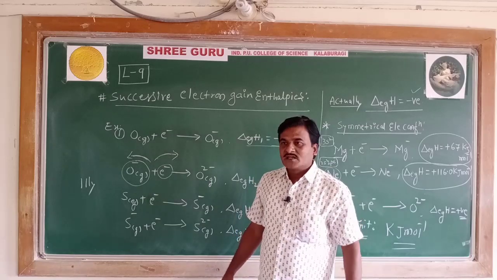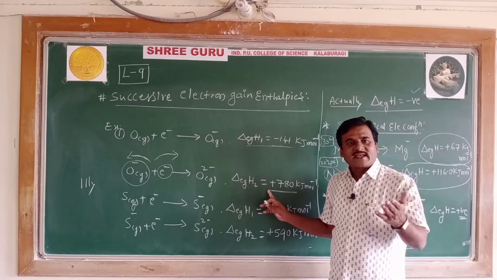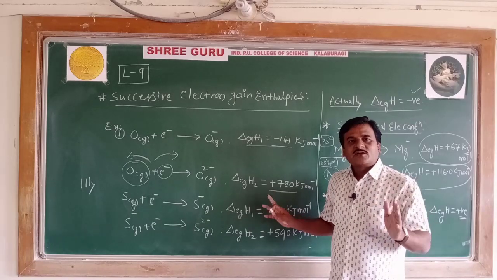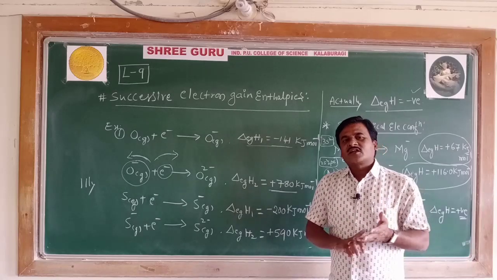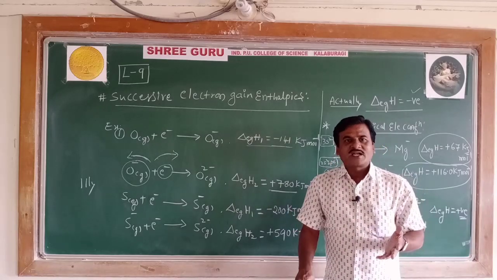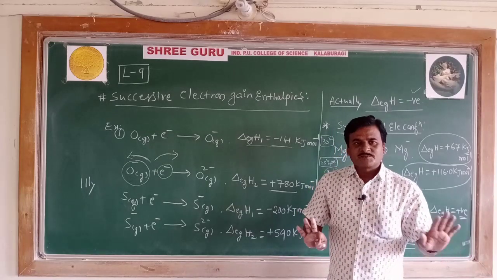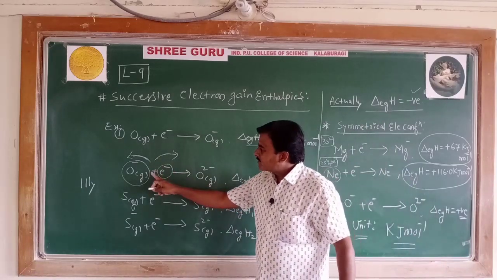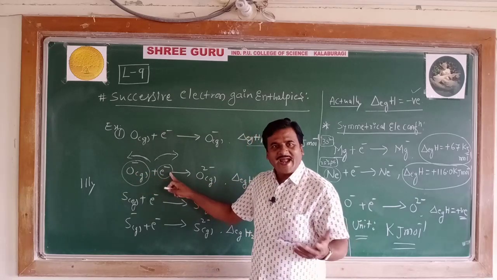Give reason question: why is the electron gain enthalpy of anions, monovalent anion, bivalent anion, positive? Remember, as a point of note, the electron gain enthalpy of a monovalent or bivalent anion is always positive because there is a repulsion between the anion and the electron to be added.